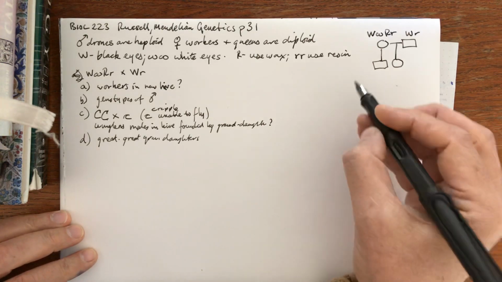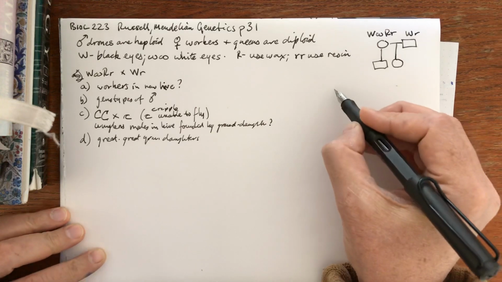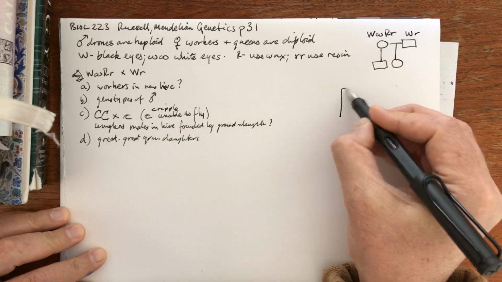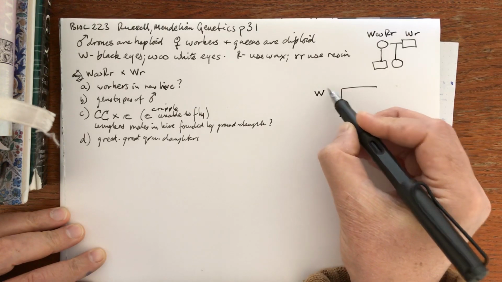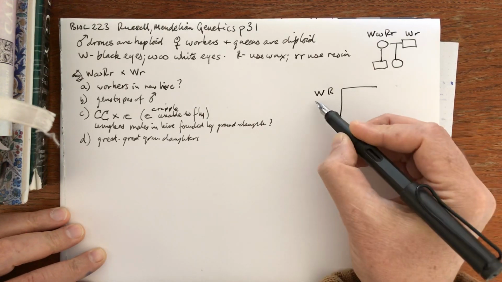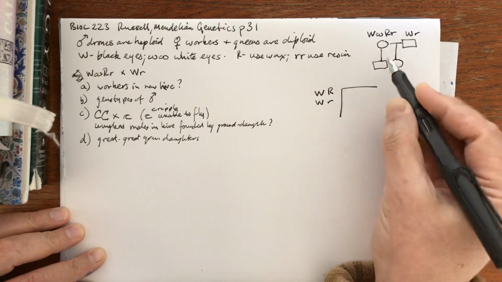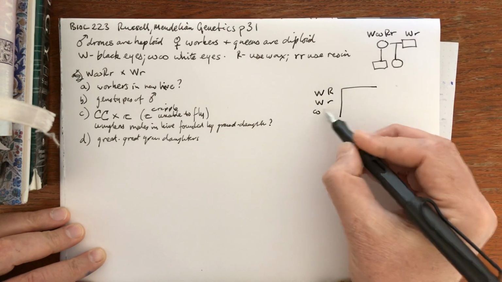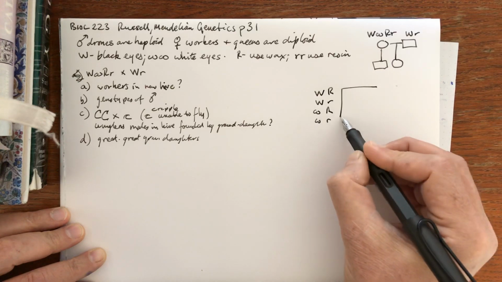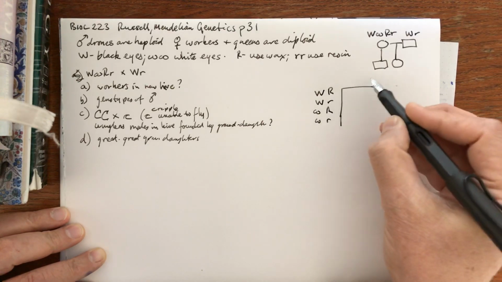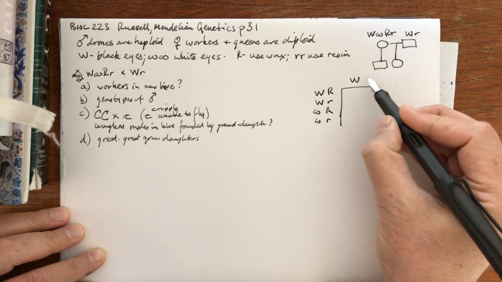So let's do a Punnett square then. Let's put the female on this side. What kind of gametes can the female produce? Well, she can make a big W, big R gamete. She can make a big W, small r gamete, right? She can make a little w, big R gamete, and a little w, little r gamete. Okay, and the male can only make one kind of gamete.